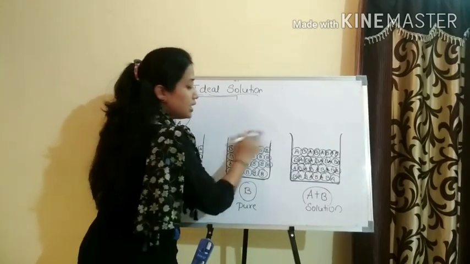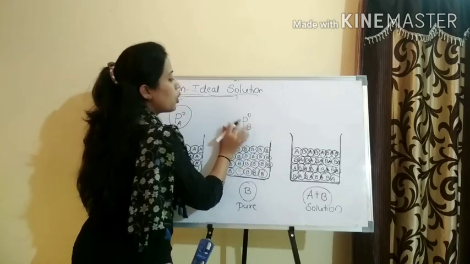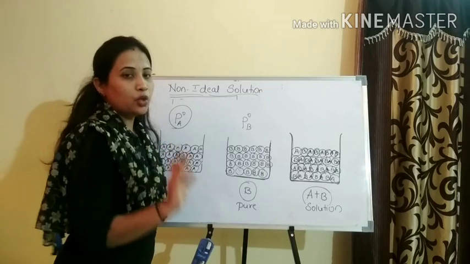If the escaping tendency is more, the vapor pressure of the pure component B is also more. I hope you got it.